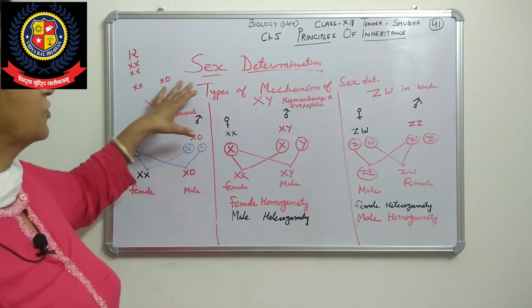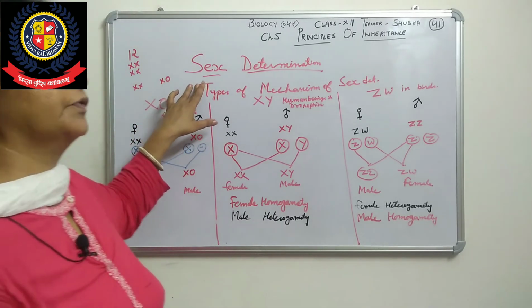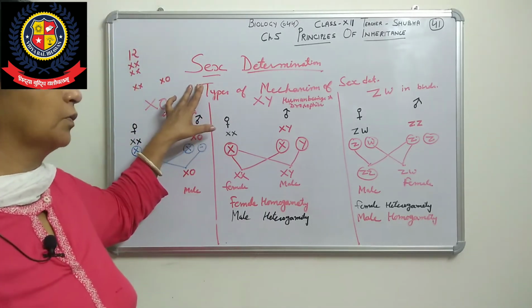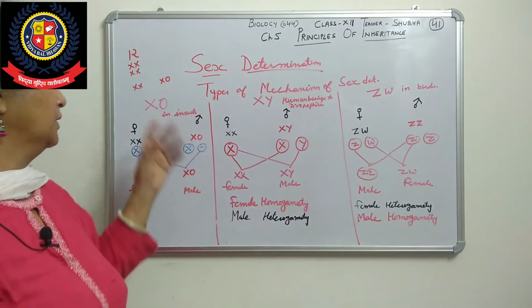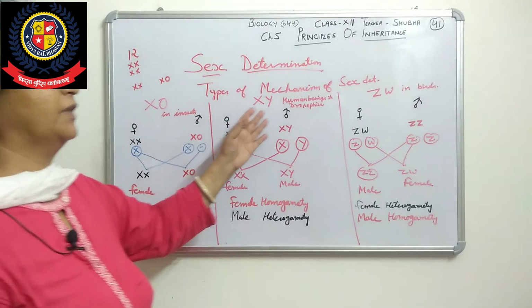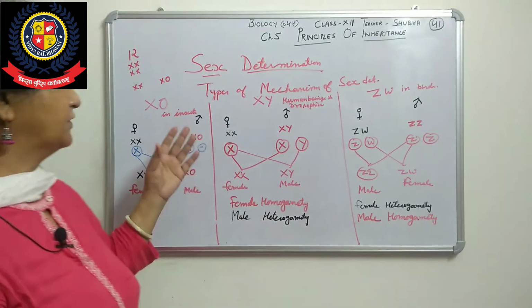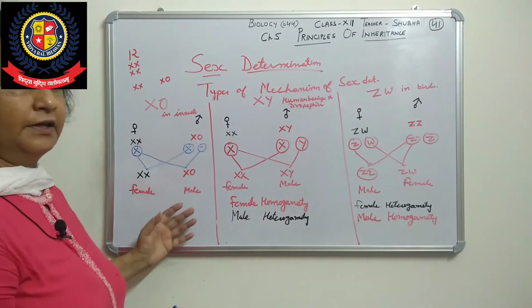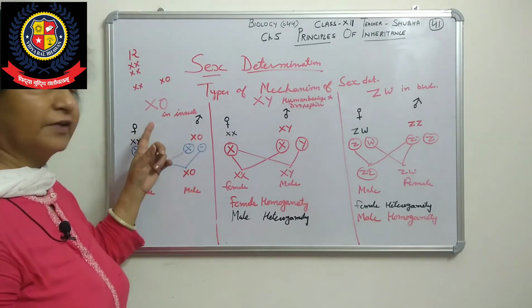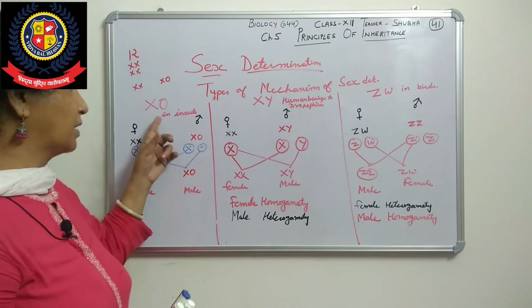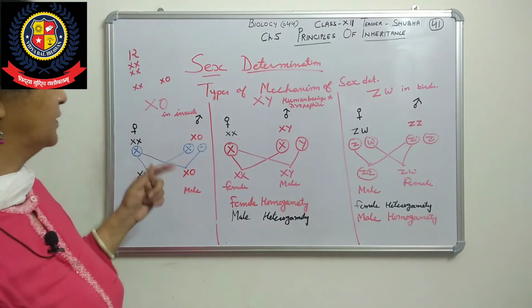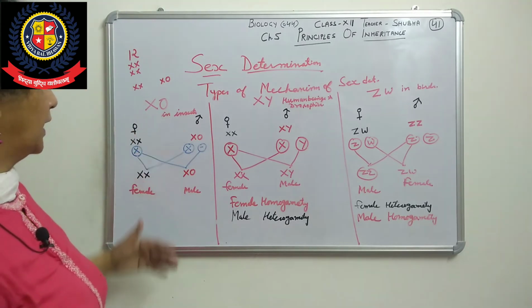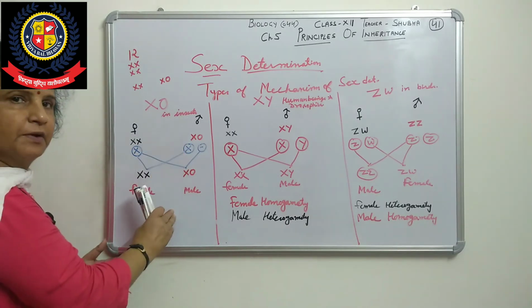So this is the mechanism of sex determination given in your book. Three types are there: XO type, XY type and ZW type. In the XO type, the examples given in your book are the insect grasshopper and the honeybee.